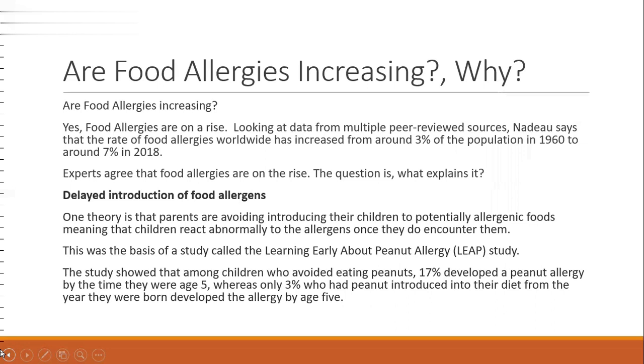Delayed introduction to food allergens. One theory is that parents are avoiding introducing their children to potentially allergenic foods, meaning that the children react abnormally to the allergens once they do encounter them. This was the basis of a study called the Learning Early About Peanut Allergy (LEAP) study. The study showed that among children who avoided eating peanuts, 17% developed a peanut allergy by the time they were age 5, whereas 3% who had peanut introduced into their diet from the year they were born developed the allergy by age 5.